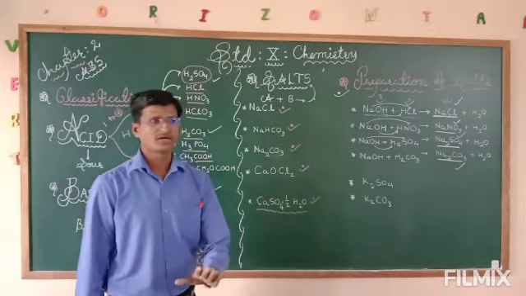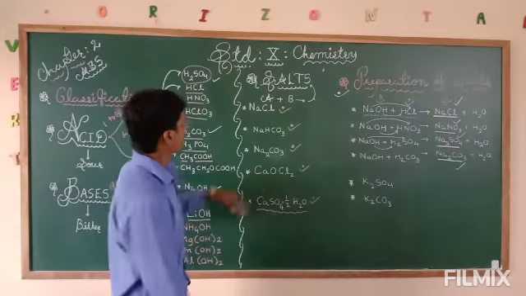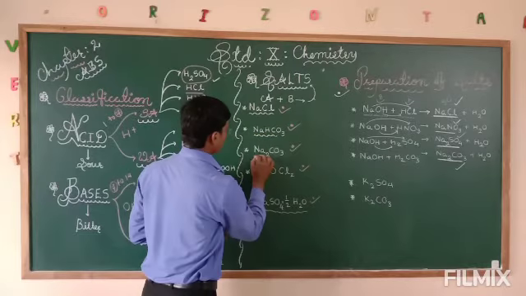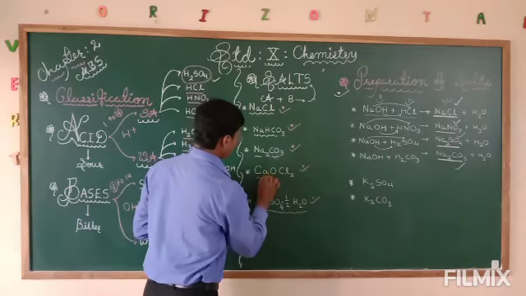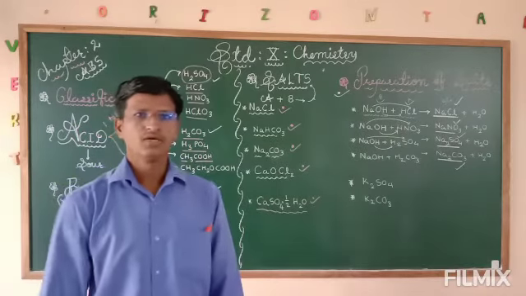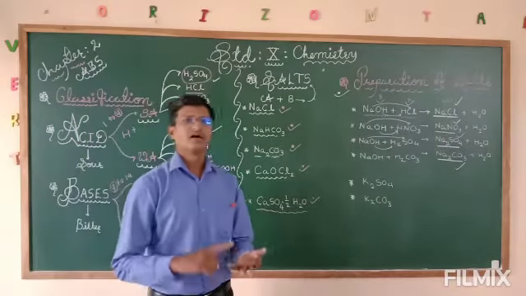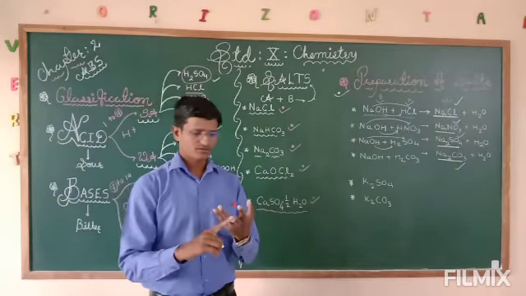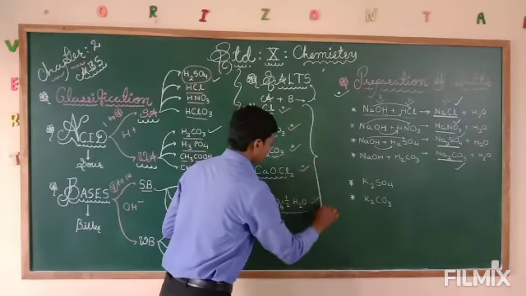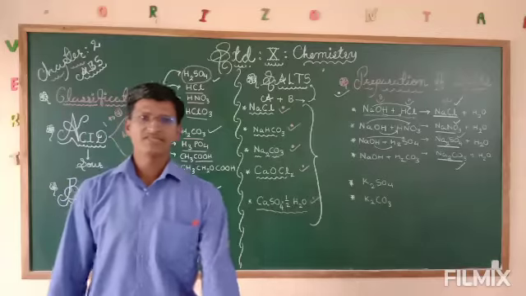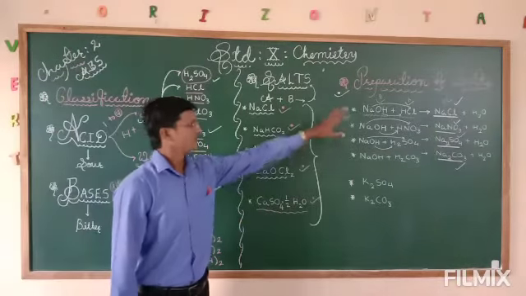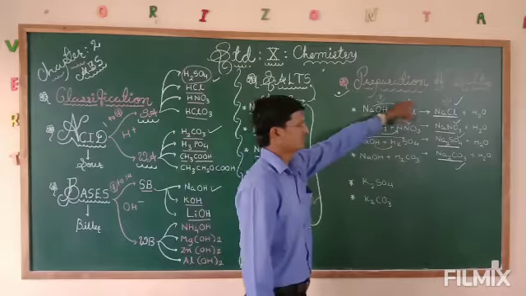Okay, that you are aware of, we already discussed, and on this topic NaCl, NaHCO3, Na2CO3, CaOCl2 and CaSO4 into half H2O, their uses, how they form, and all the properties related to these salts we will discuss, and all things are there in the textbook. You just go through it, just try to understand. First of all, this is important.